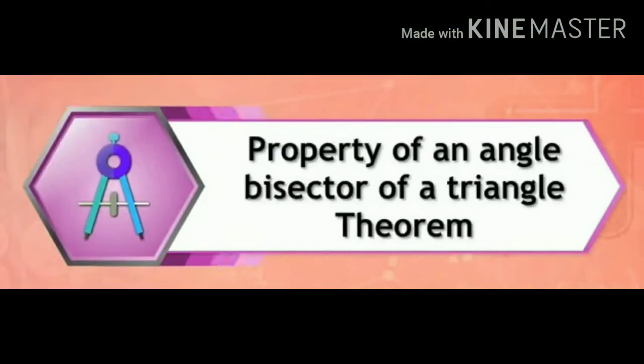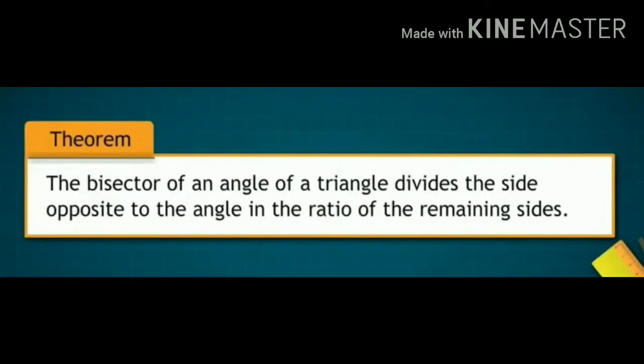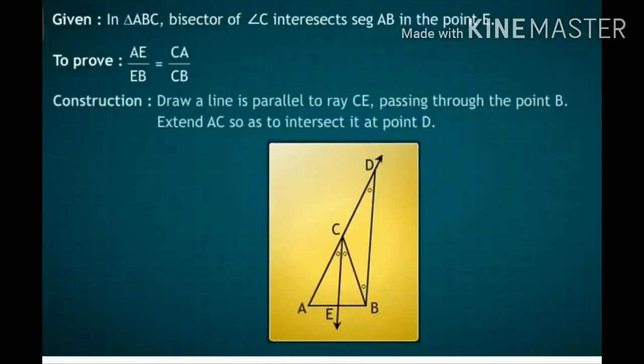Now next one is property of an angle bisector of a triangle, or theorem of angle bisector of a triangle. Statement is, the bisector of an angle of a triangle divides the side opposite to the angle in the ratio of the remaining sides. Let us prove this theorem. Consider triangle ABC as shown in the figure.